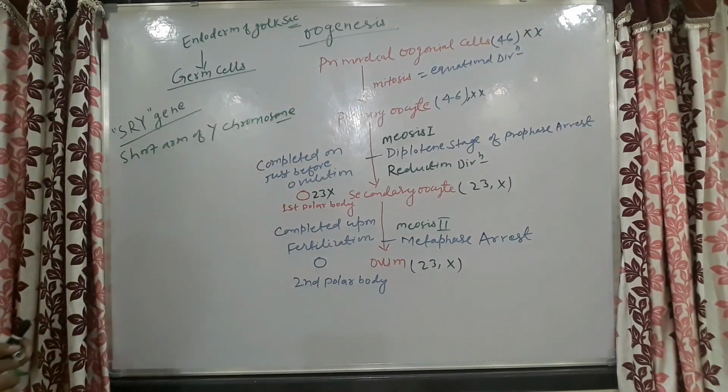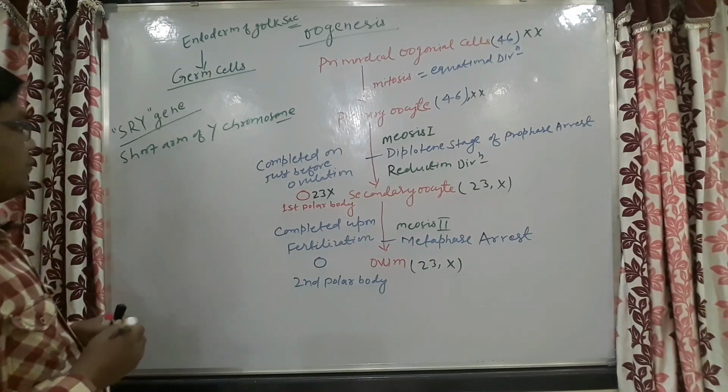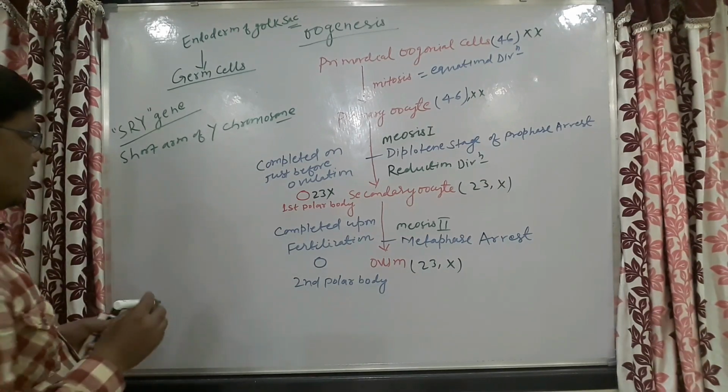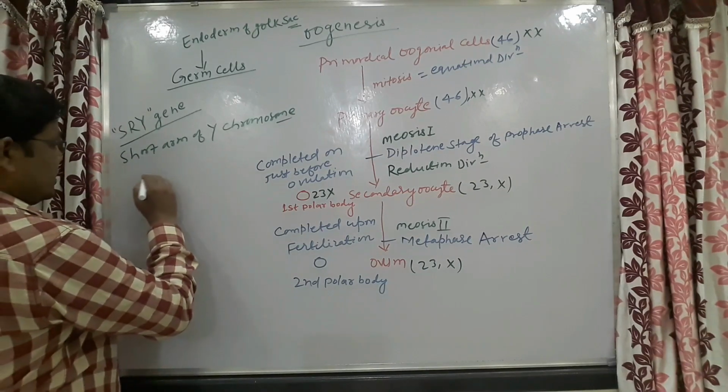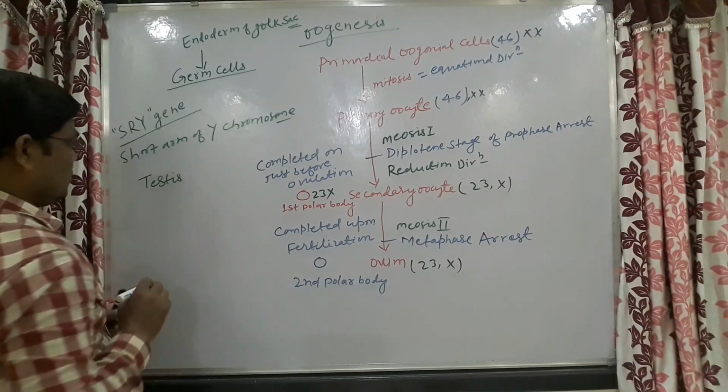If this SRY gene is present, the gonad that is going to form is the testis. Why?